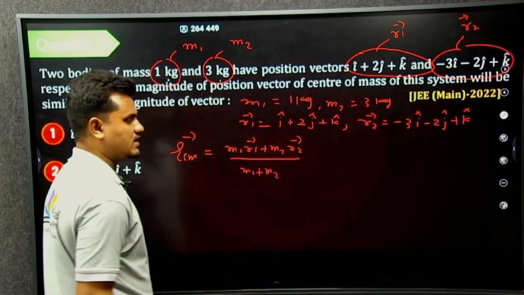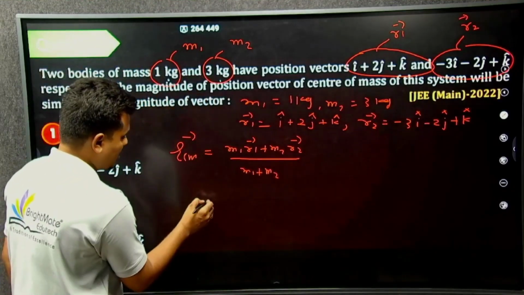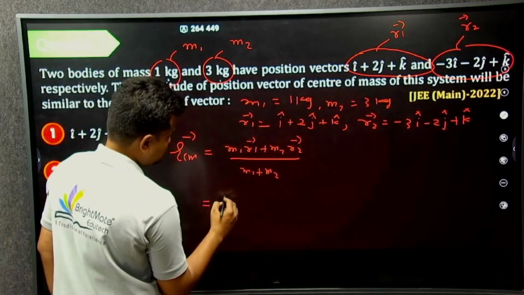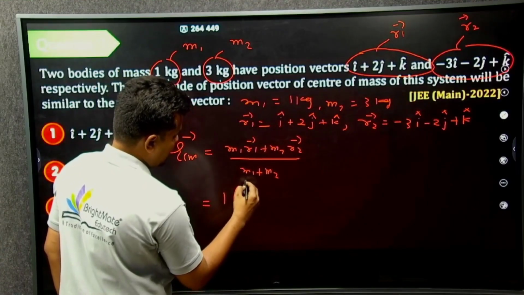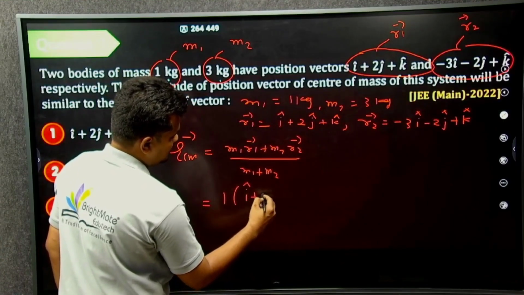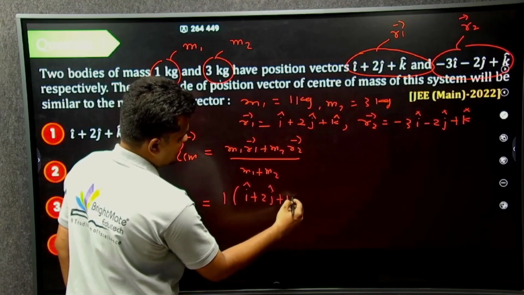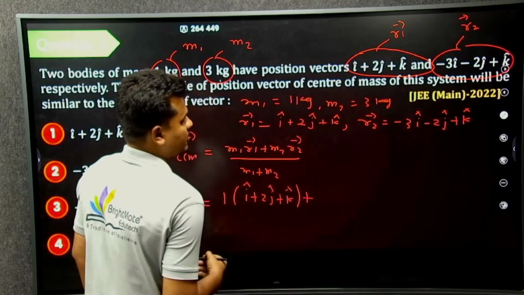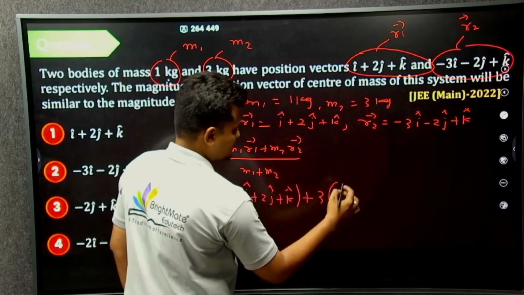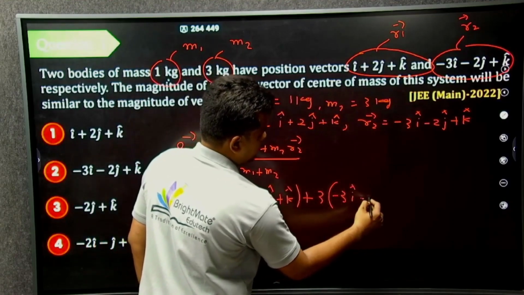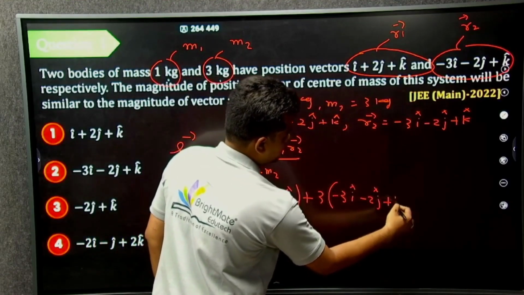This is the basic formula of the center of mass. Now the mass m1 is 1 kg, and r1 is i cap plus 2j cap plus k cap. Then m2 is 3 kg, and r2 is minus 3i minus 2j plus k cap.